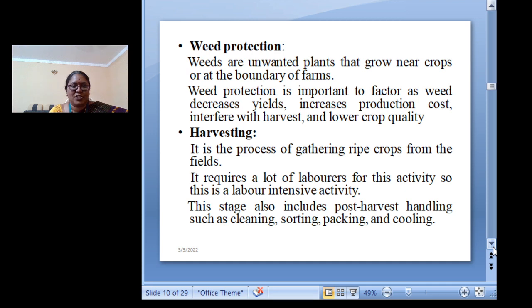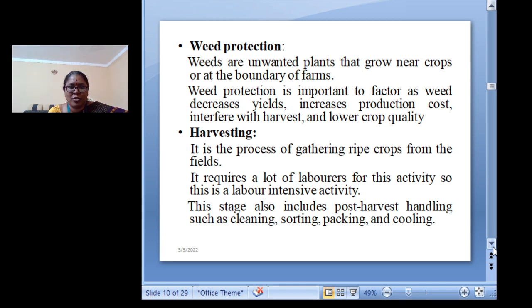Okay. Next is harvesting. It is a process of gathering the ripe crops from the fields. It requires a lot of laborers for this activity, so this is a labor intensive activity. In this stage, it also includes the post harvesting, such as cleaning, sorting, packing, and also cooling.